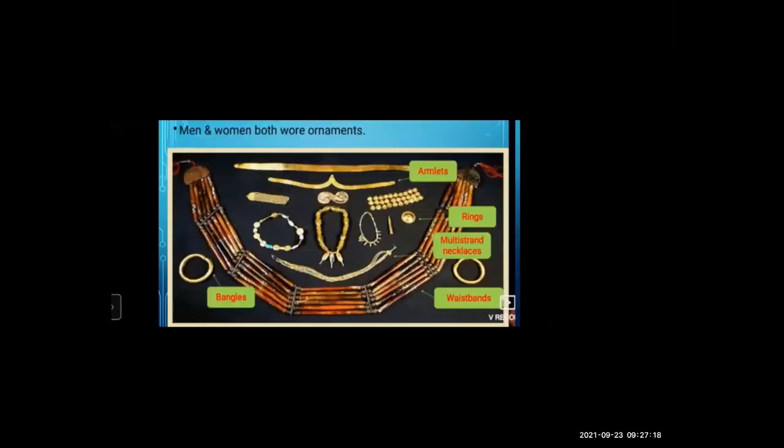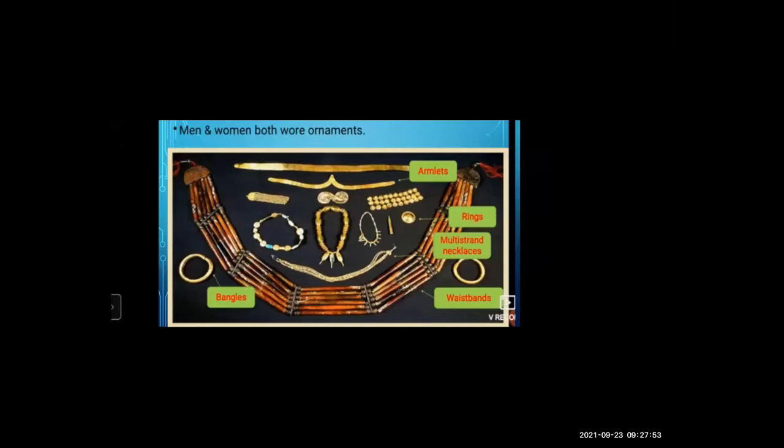Men and women both wore ornaments. Now look at the screen properly. There are the names of what the ornaments are called. First is armlet. Armlets means which you tie at the upper arm. Bajuband, that is armlets. Then rings, earrings, that you wear in the ears. Next is multi-strand necklace.